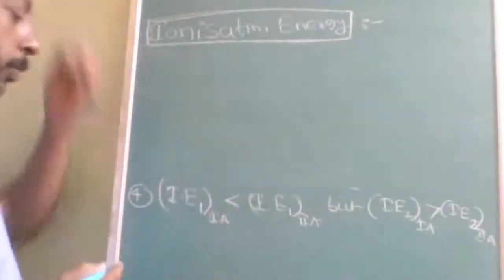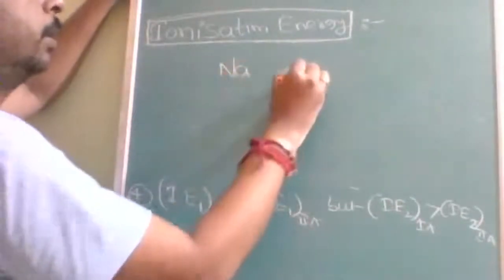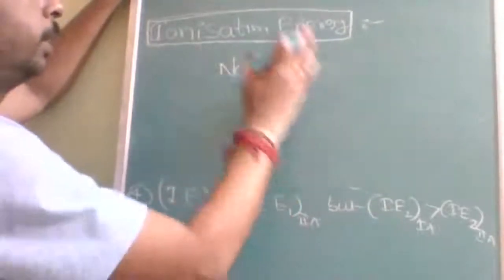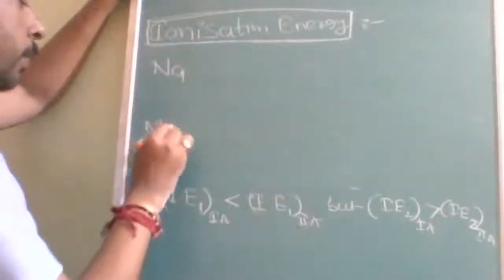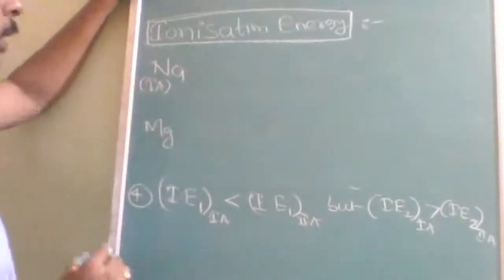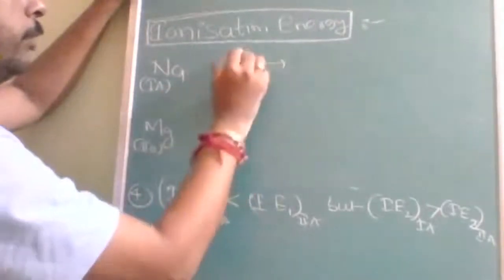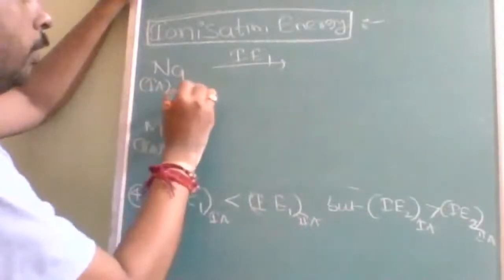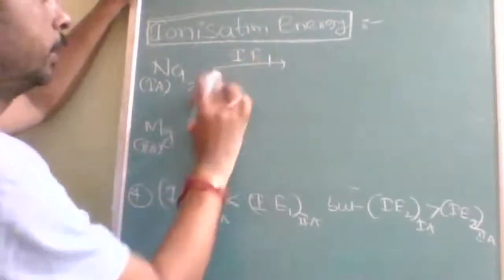Let us take sodium and magnesium. Sodium here, magnesium here. Here I am talking about 1A, and this is a 2A element. When I give the IE1, the electronic configuration of sodium is 3s1.